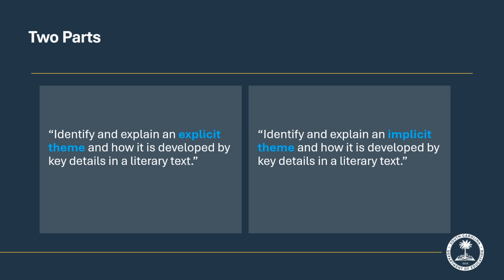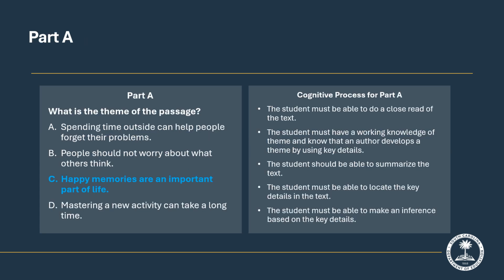An implicit theme is one that is not directly stated and requires the reader to make inferences based on key details used throughout the text. Identifying an implicit theme is a cognitive level 2 because students must make inferences. The sample item we are looking at today targets an implicit theme. If a student has trouble making inferences or does not know what key details are, that student will have difficulty determining a theme. This part of the sample question could be used formatively in class to determine which students need